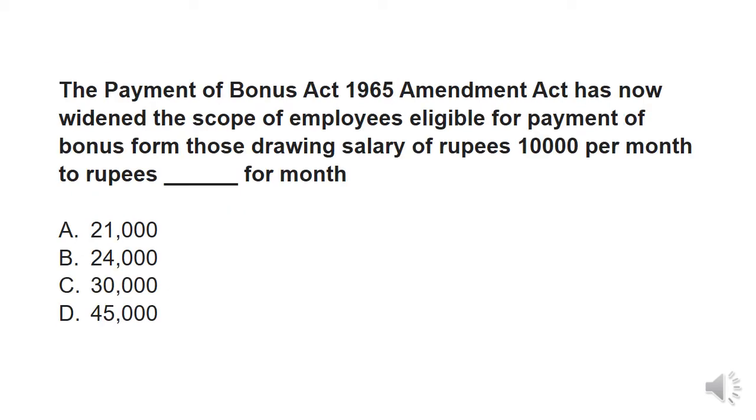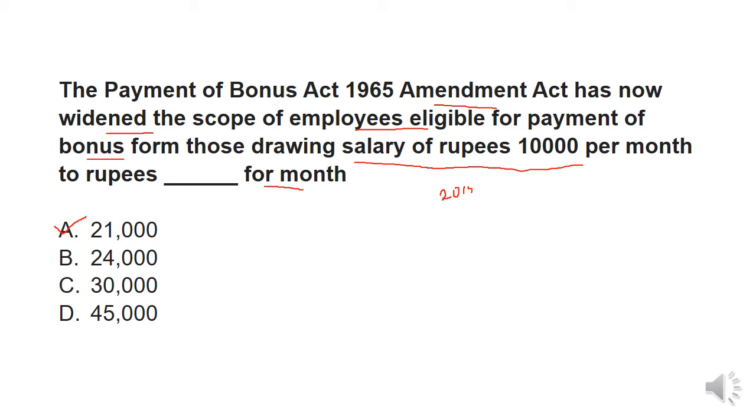So the question is: the Payment of Bonus Act 1965 Amendment Act has now widened the scope of employees eligible for payment of bonus from those drawing salary of rupees 10,000 per month to rupees dash per month. So now it has become 21,000. So A will be correct. Before 2015, as I already told you, the last amendment of this Act was done in 2015, right?